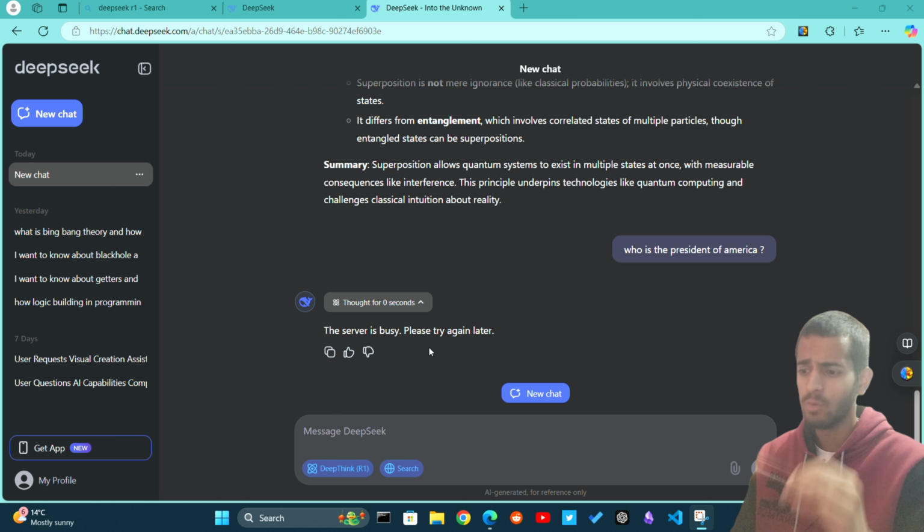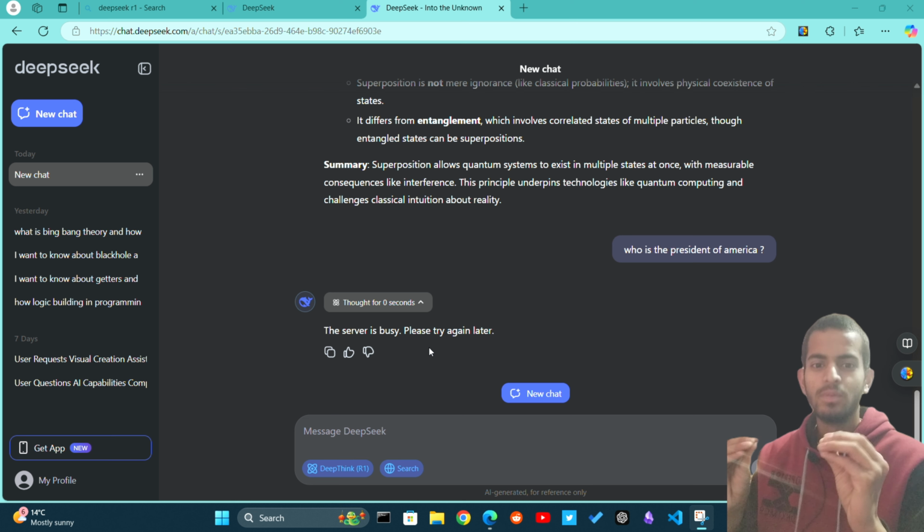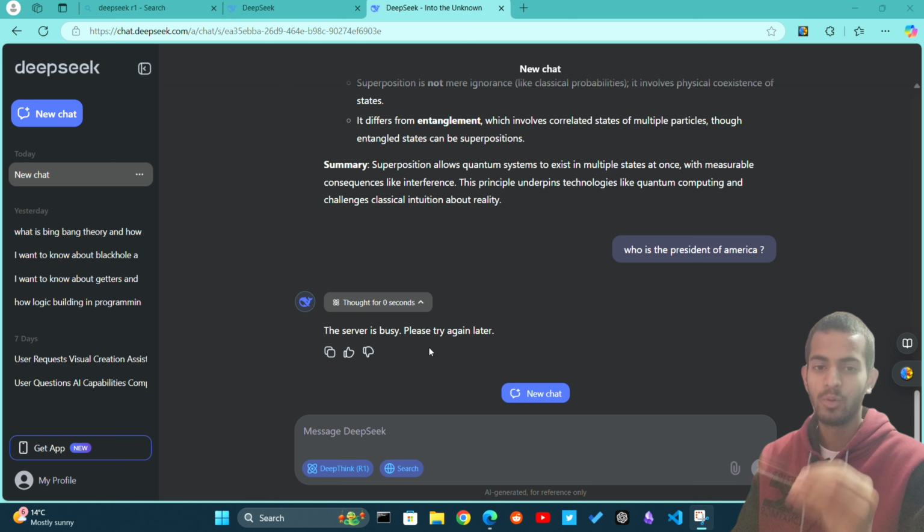And one thing is, if you follow geopolitics, you might know that the USA has put restrictions on exporting NVIDIA chips to China. So they cannot use the best chips in the world to train or build their AI systems.